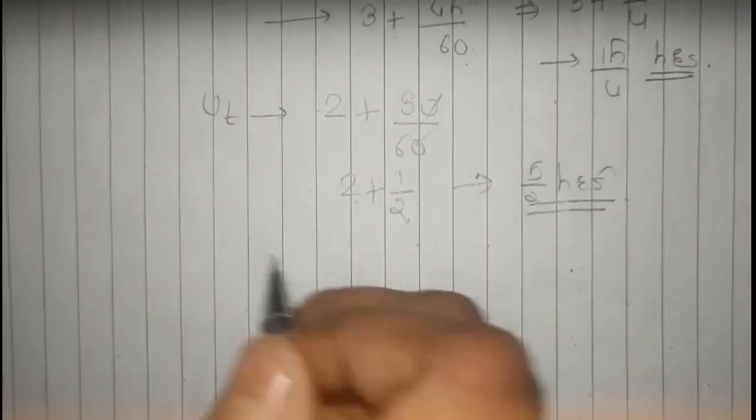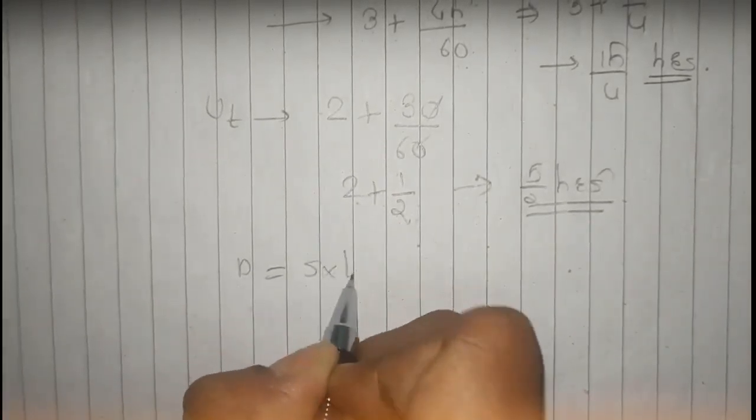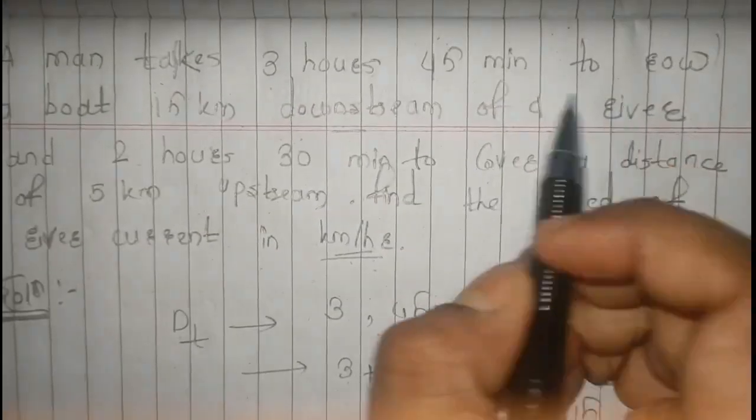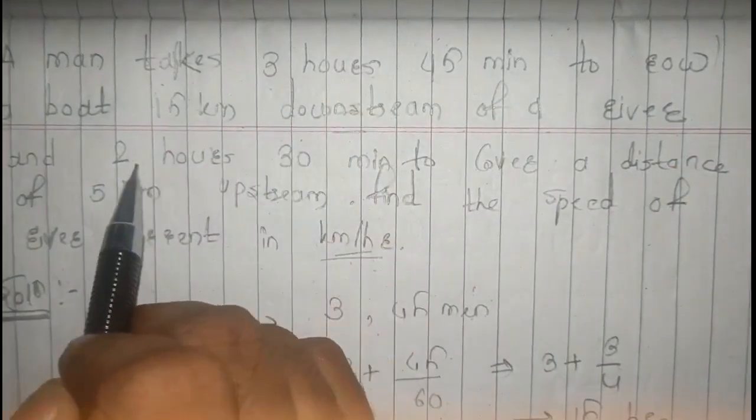Now as we know that we have the formula distance is equal to speed into time, and we have already been given our distances, right? So 15 km downstream and 5 km upstream, right? 15 km downstream.